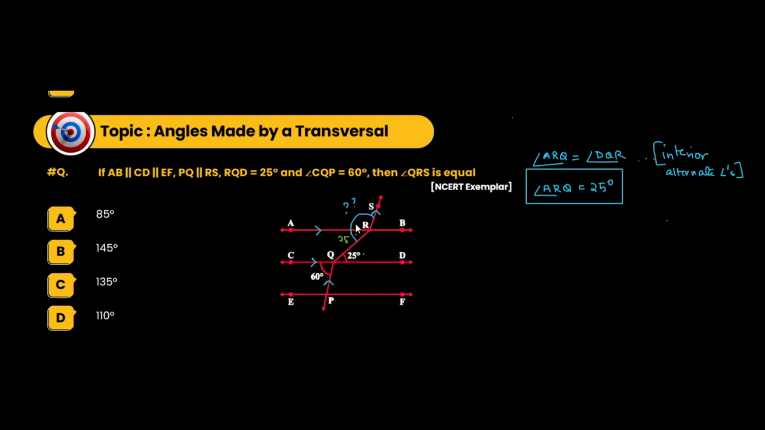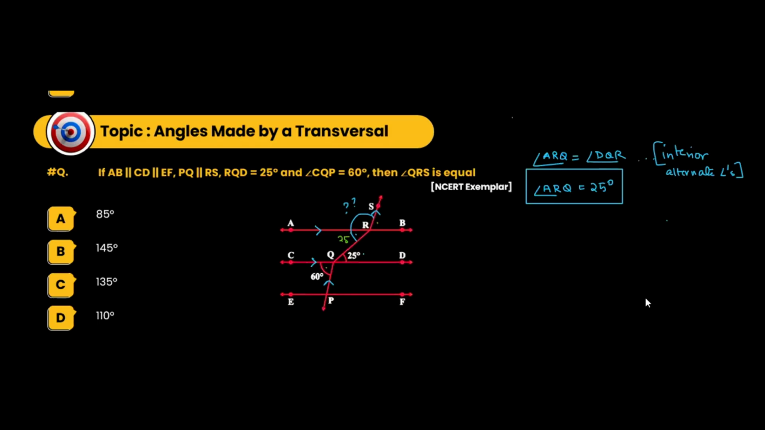Now we have to find out the value of this angle so that we can find out the value of the other angle. So this is 25. This we know is 60 degrees. So what is this one? See, angle CQP and angle BRP. These are exterior angles because these two lines are parallel.